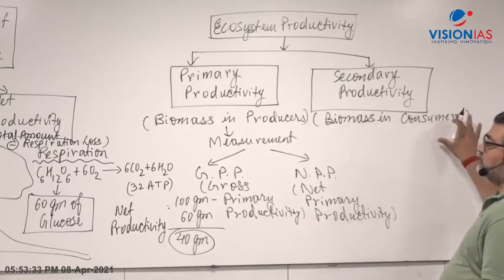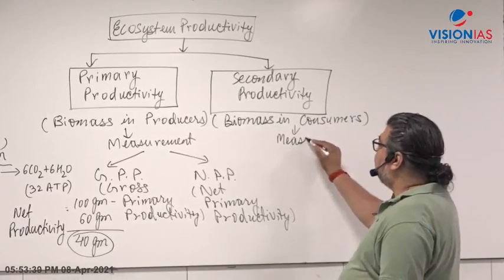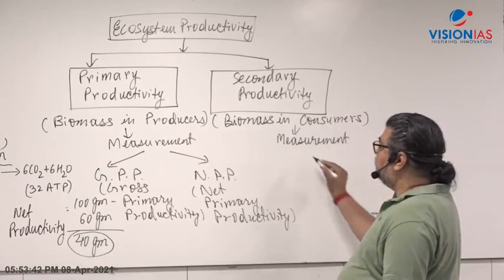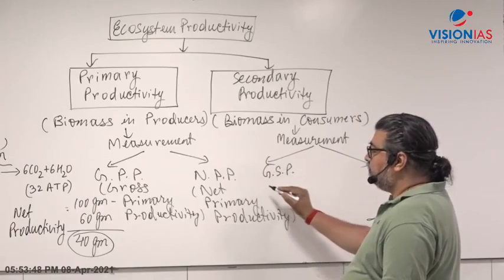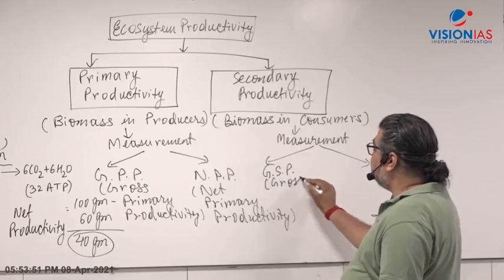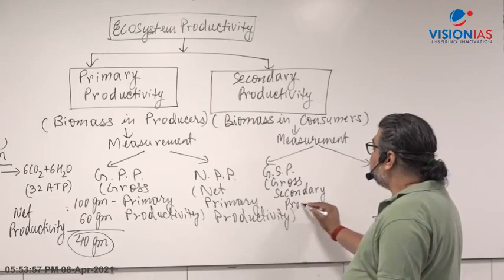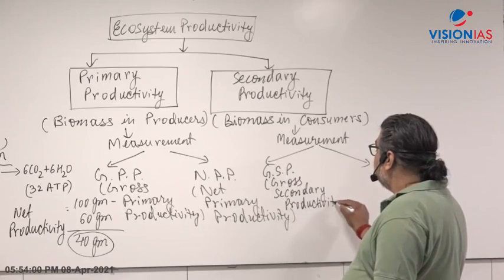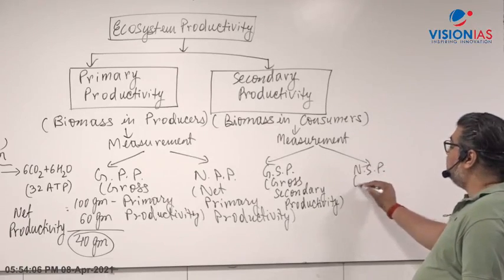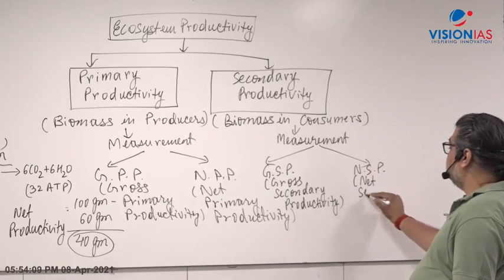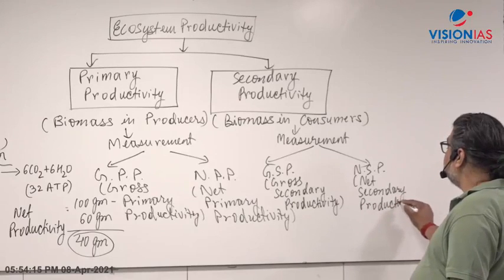In the same way, for all the consumers, herbivores and carnivores, if we do the measurement, it will again be a gross value and a net value. So it will be gross secondary productivity, but that will be negligible. Why? Because of the law of 10%, most of this energy gets lost, so there is a very small amount. And NSP, net secondary productivity, is what remains after all the respiration loss. I'm just introducing certain terms here.